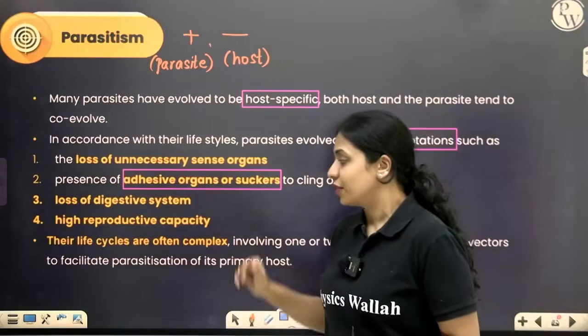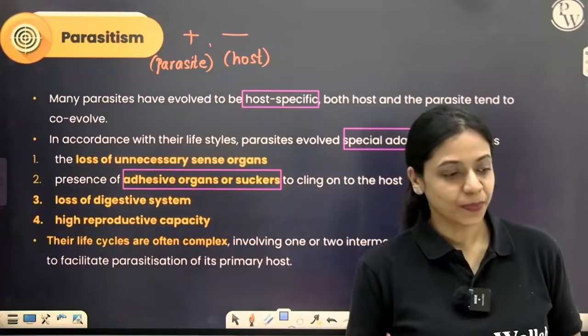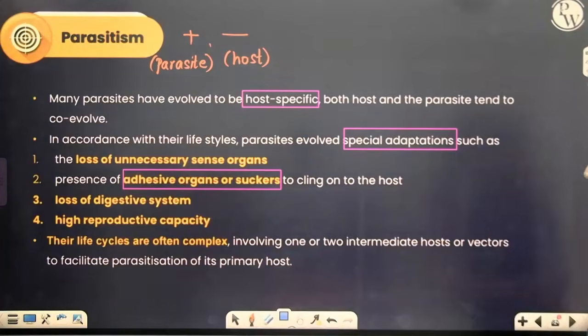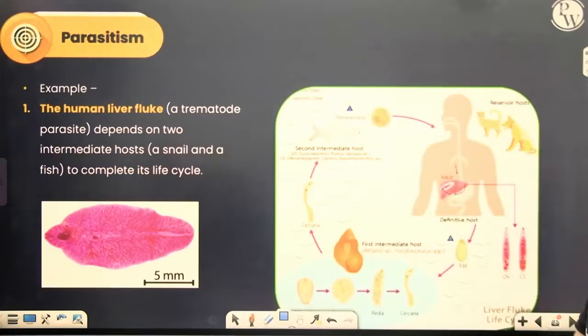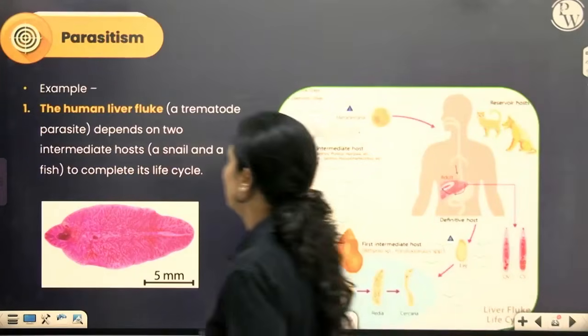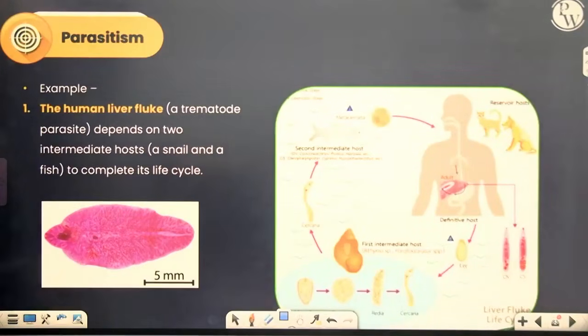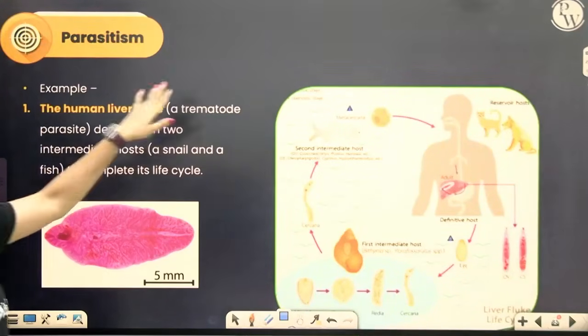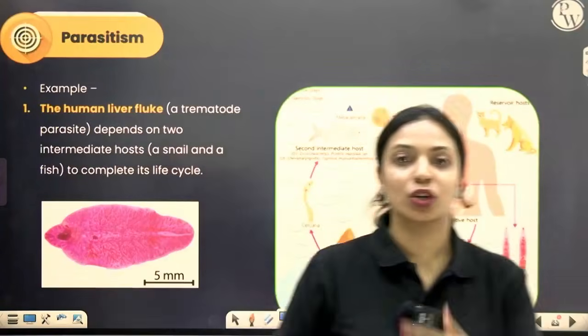Then their reproductive capacity generally will be very, very high. Okay, so generally the life cycles of these parasites will be very complex. They will have more than one intermediate host, and vectors also will be required to parasitize the primary host. I'll give you the example of human liver fluke. It is a parasitic flatworm. Apart from human, it will have two other intermediate hosts, one snail and one fish. Only then it will be able to complete its life cycle.